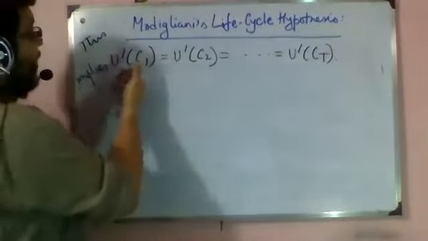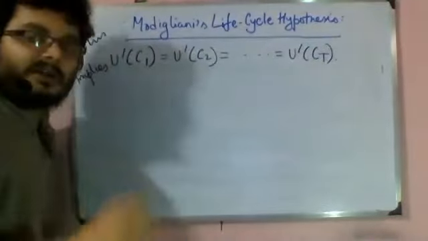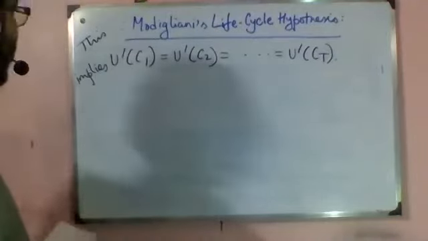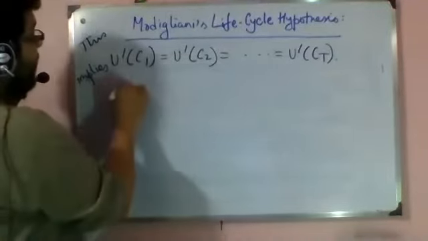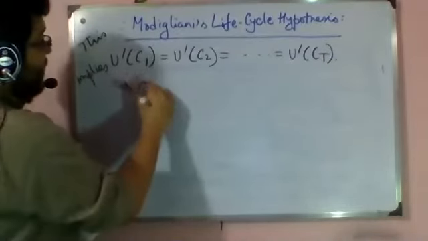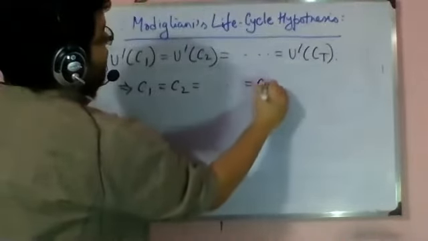So the underlying utility function for the first period, second or capital T period, they are all the same. This means that the marginal utilities will give us C1 equal to C2 equal to Ct.